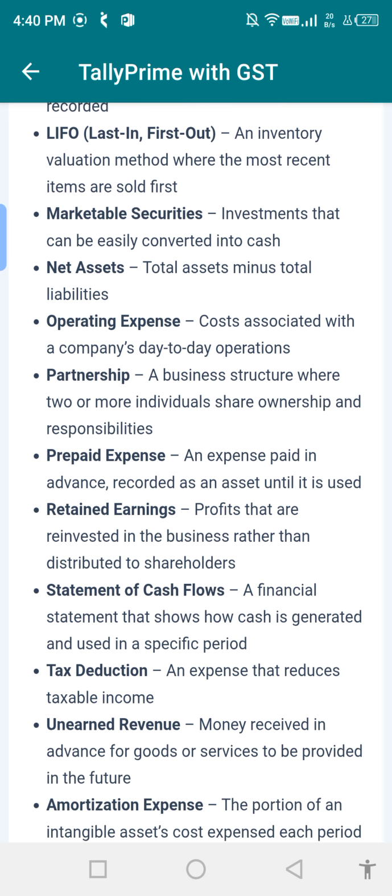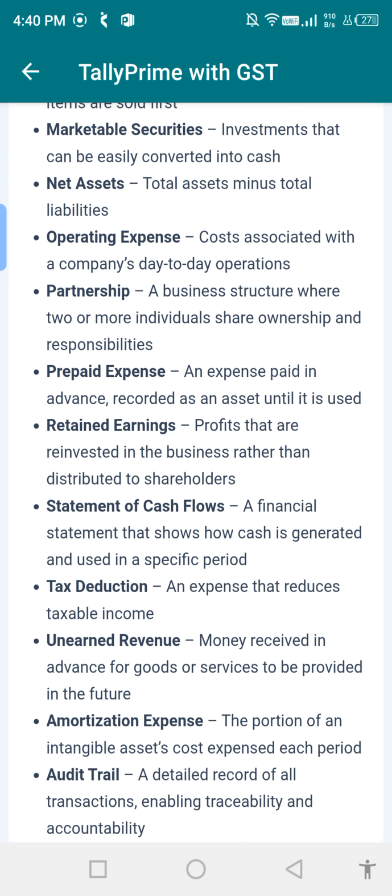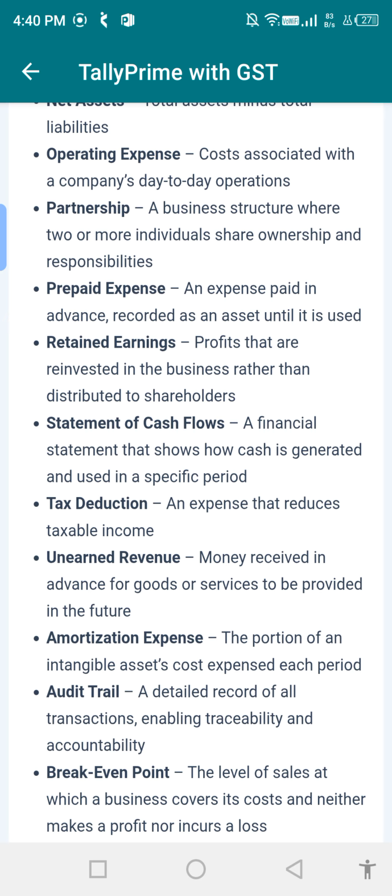Statement of cash flow: a financial statement showing cash generated and used over a specific period. Tax deduction: expenses that reduce taxable income. Unearned revenue: money received in advance for goods and services to be provided in the future. Amortized expenses: spreading the cost of an intangible asset over its expense period. Audit trail: a detailed record of all transactions enabling traceability and accountability.